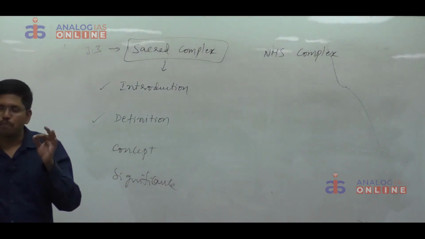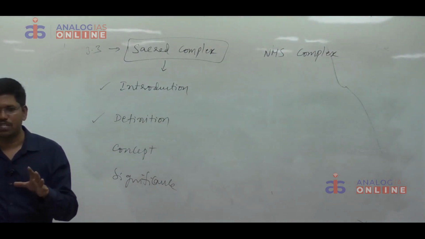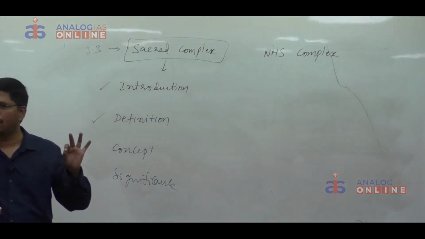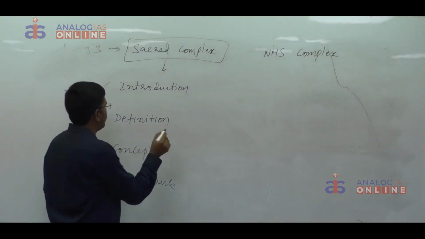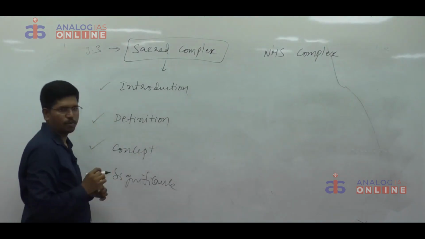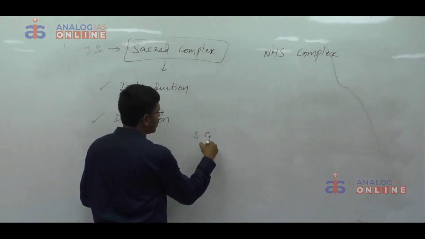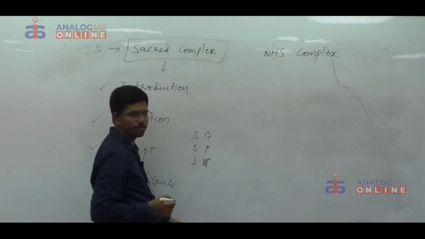Sacred complex is the pattern of life of a sacred city which emerged because of the fusion of sacred geography, sacred performances and sacred specialists. That's it. Then you have to explain the concept. In the concept of sacred complex we have three components. They are sacred geography, then sacred performances and sacred specialists.